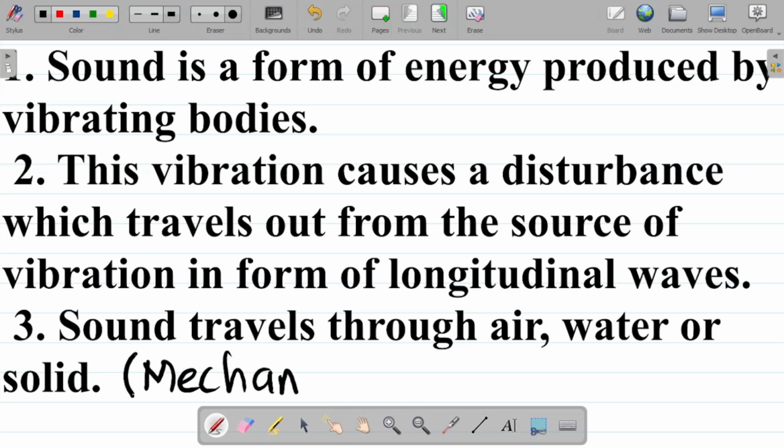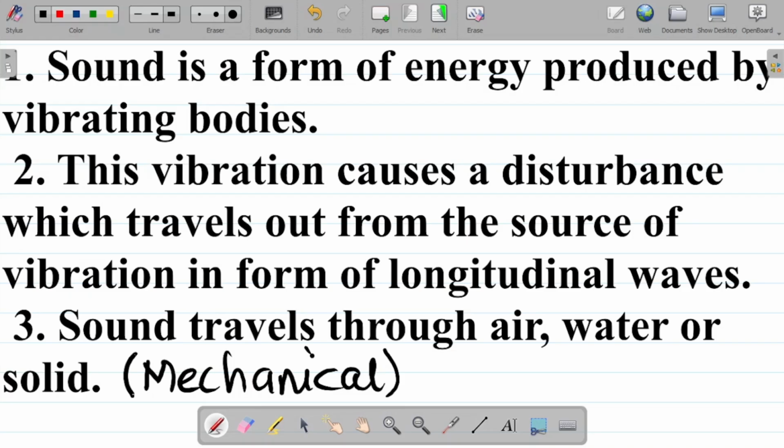All right. So from here, we can note three things. Number one, a definition, which is that sound is a form of energy produced by vibrating bodies. Number two, the vibration causes a disturbance which travels out from the source of the vibration in form of longitudinal waves. So we can note that sound waves are longitudinal waves. Three, sound waves are mechanical waves.